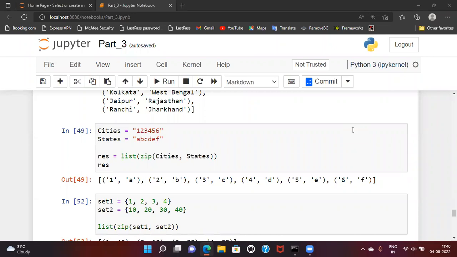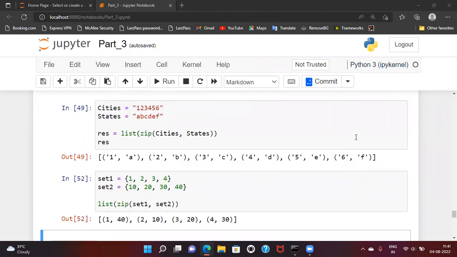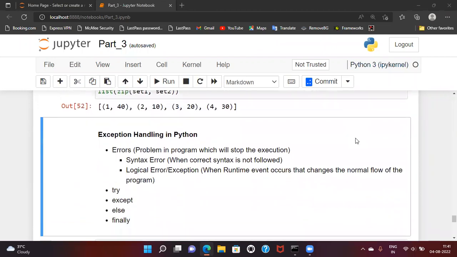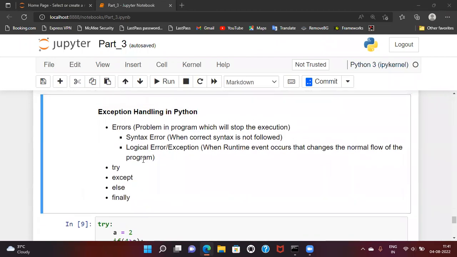So we might think that in Python, error and exception are the same, but let me give some clarification on this so that we are clear about what we can handle and what we cannot handle. So let's look into this. There are errors. What is an error? You know that when some problem occurs in the program which stops the further execution, we call it an error.